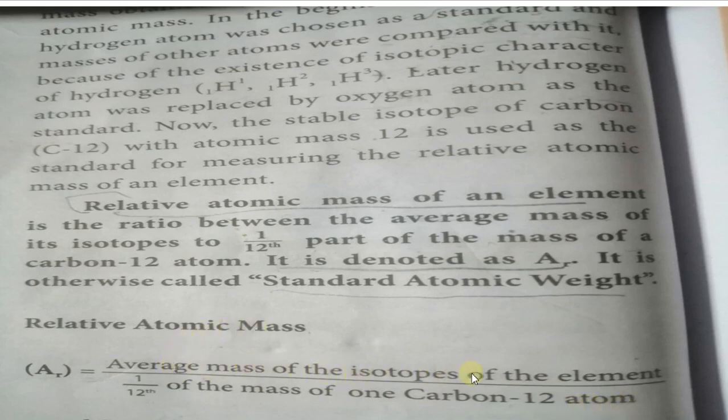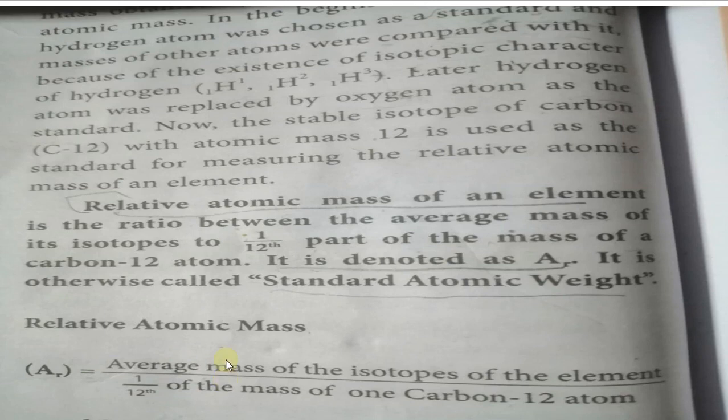Average mass of isotope of the element divided by 1/12 of the mass of one carbon 12 atom. So you remember this formula. From this formula, how can we write the definition? Listen carefully. Relative atomic mass is defined as, it is in fraction form, right?